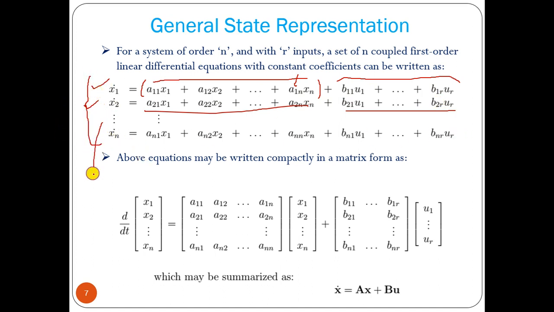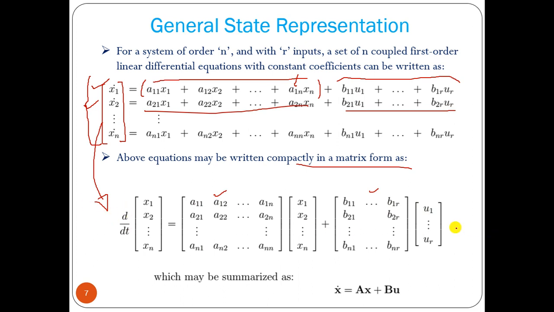Then we can write that in matrix form, d/dt of x1, x2 up to xn, so it will be x1 dot, x2 dot up to xn dot. We can separate the state vector x1 to xn, the inputs u1 to ur, and all the coefficients.